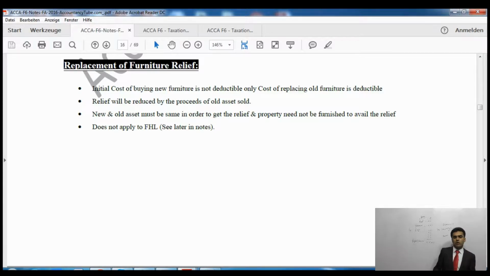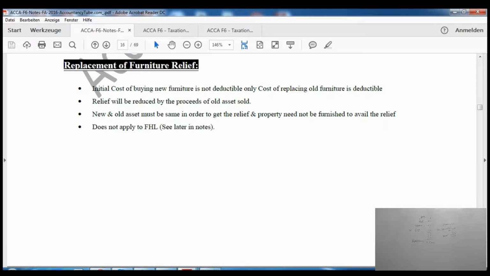So when you've bought a new thing, it will not be available on that. It will only be available on the replacement. So whenever you have replaced an asset, whenever you have replaced a furniture, it will only be available then. So if you have bought new furniture, it will not be available. Now, for example, if you have replaced the old furniture, obviously when you are going to replace that old furniture, you will take that furniture and you will go to the market and sell it. The previous old furniture which you sell in the market will also give you some money. So the cost of the new furniture which you bought will be reduced by the proceeds of the old furniture. All right, so that is a way to calculate the replacement of furniture relief.